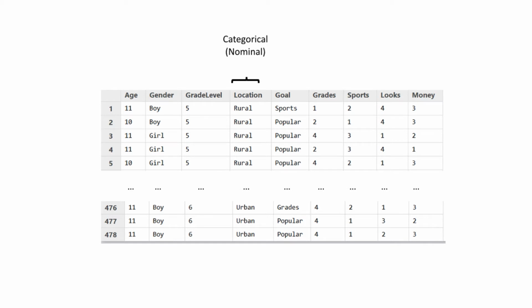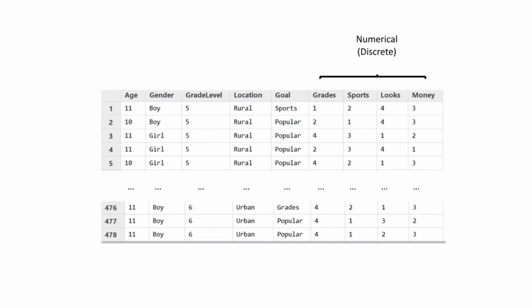The next variable is categorical, it's nominal. There's no inherent ordering to whether a school is in a rural, urban, or suburban district. The goals variable is also categorical, it's nominal because students are just asked to say what their goal is, but we're not beforehand saying that one goal is necessarily more important or has a higher ordering beforehand. That's why we're conducting the survey. So that variable is categorical, it's nominal.